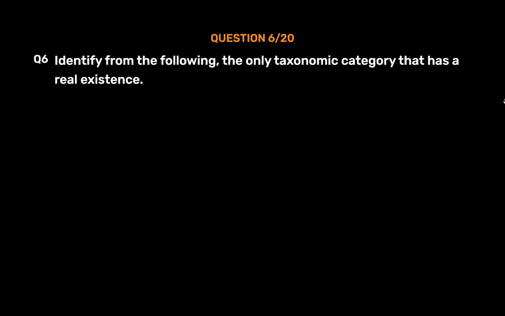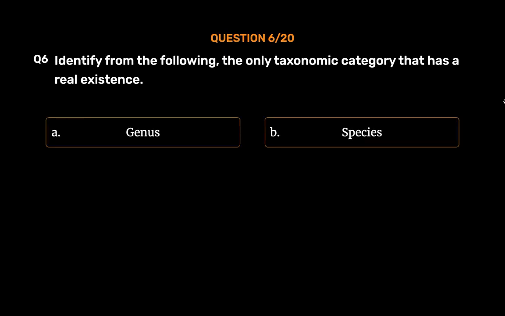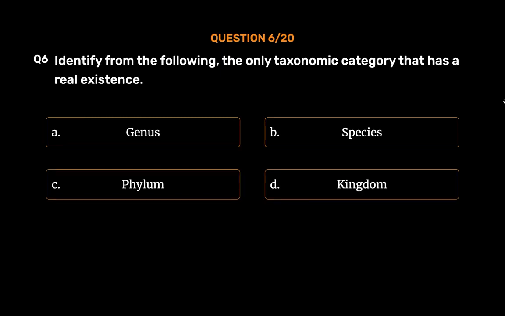Question number 6. Identify from the following the only taxonomic category that has a real existence. Option A. Genus. Option B. Species. Option C. Phylum. Option D. Kingdom. The correct answer is Option B.